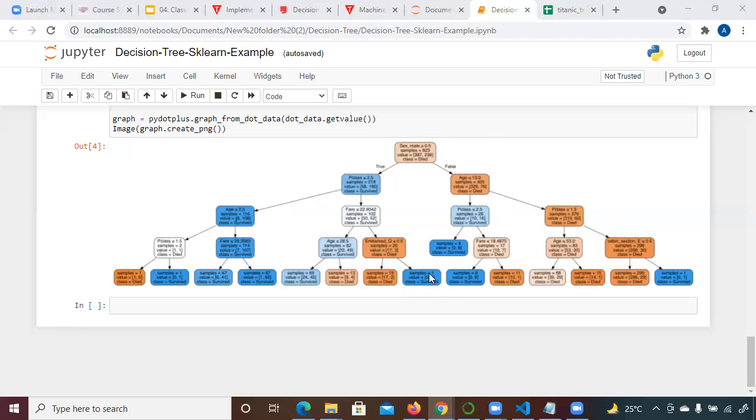Think about it: suppose your data is very small, and if you take a very large depth value, then it is going to make incorrect predictions. That's why we have to take the correct depth value every time. For that, I will tell you in an upcoming class how to decide it. But as a beginner, you should try the trial and error method.